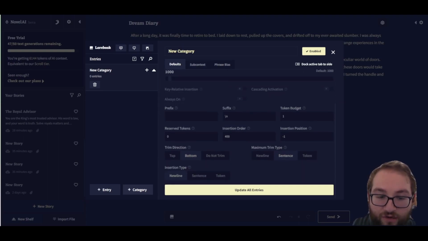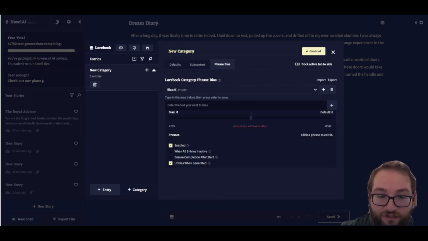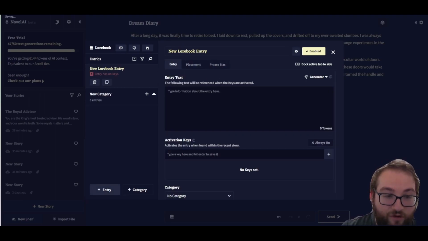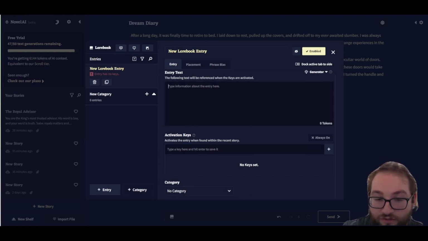So you can go here, you can do prefixes and suffixes, you can change specific phrases that you want it to do, you can give it context, right? If you click on entry, you can click here and it'll put in specific points in a character's development where if you get to it, it'll do something special.